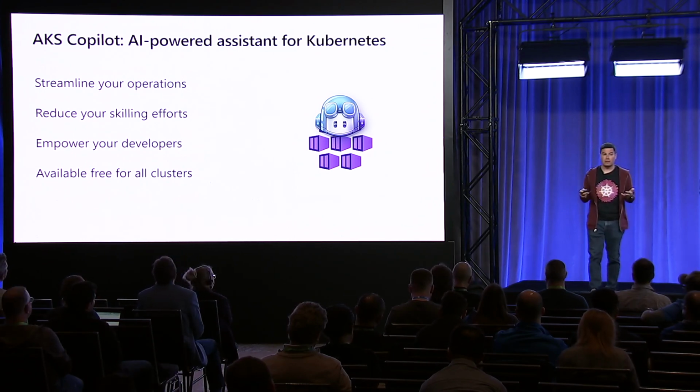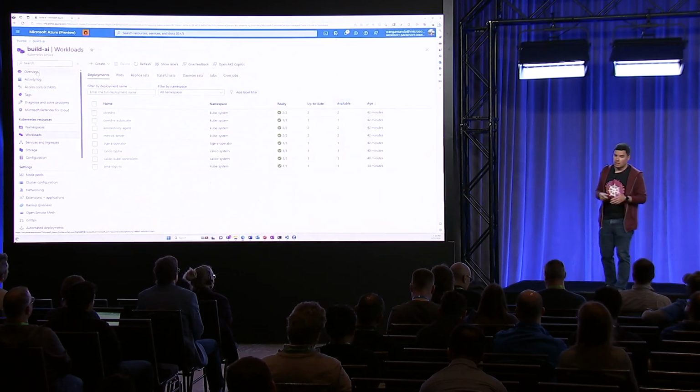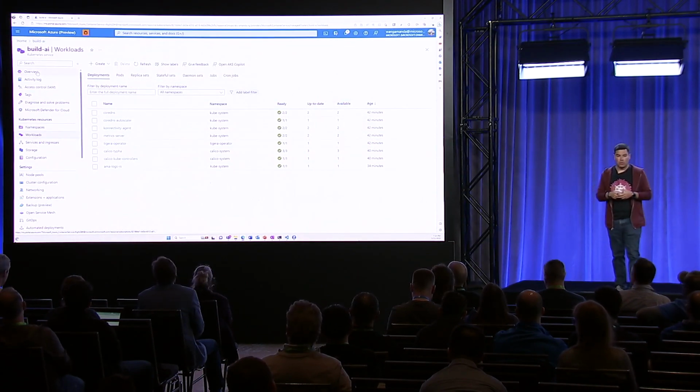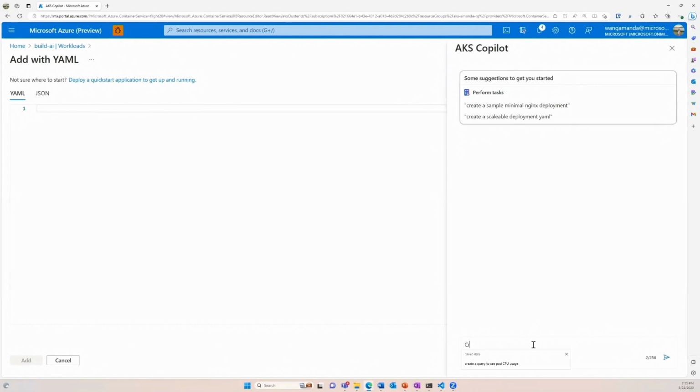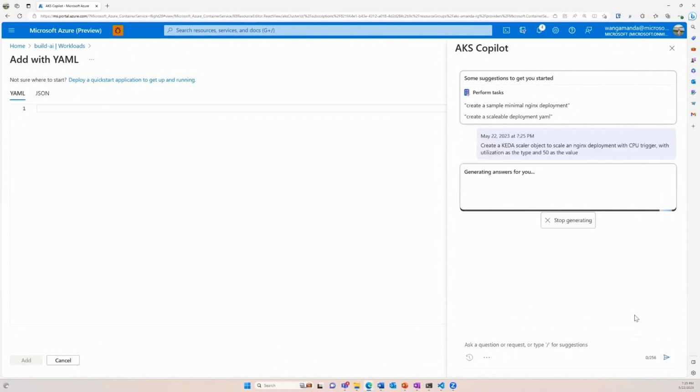So let's take a look at what this looks like. Right here we have your trusty Kubernetes cluster, and we're going to add. I saw Paul fighting with the scaler there, so I'm going to show how this looks when you use AKS Copilot. All right. So take a look at this, Paul, and see if it looks better or not. I'm going to tell it to create a KEDA scaler object to scale an Nginx deployment with a CPU trigger. Oh, okay. Same as you. Yeah. And utilization as the type, same as you. Okay. And just a difference of 50. That's why I asked you to do 20, so that we know it's different.